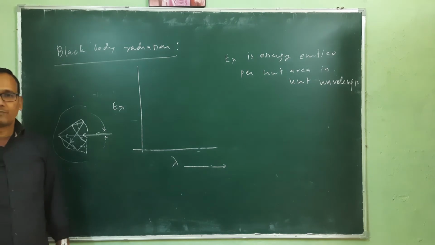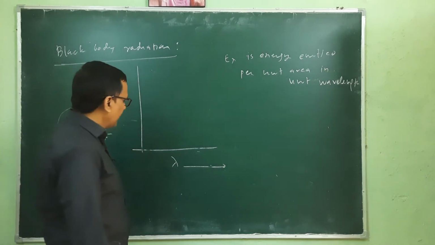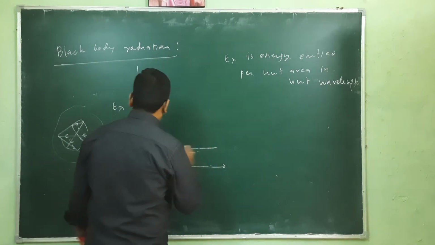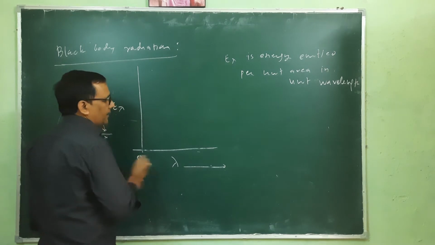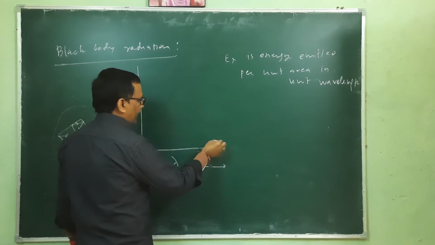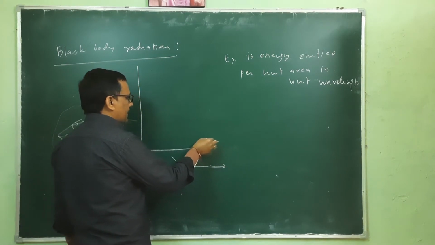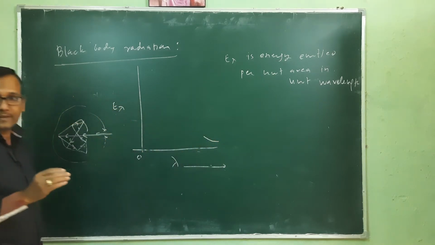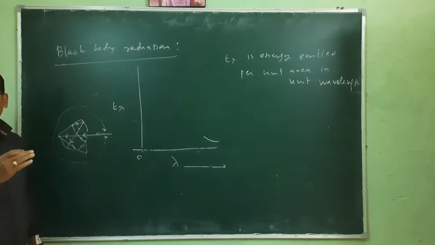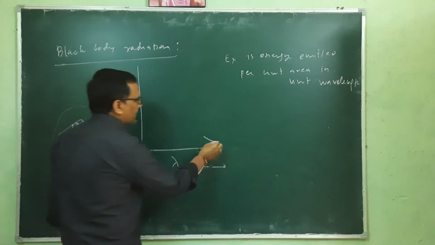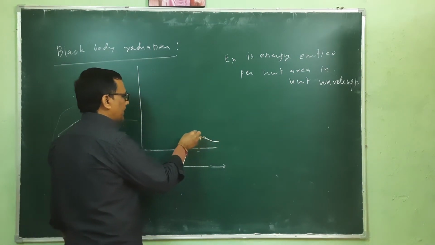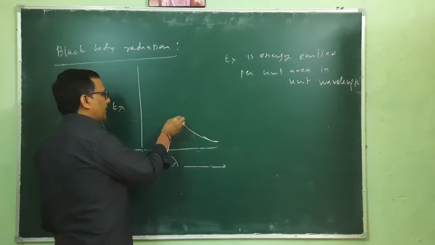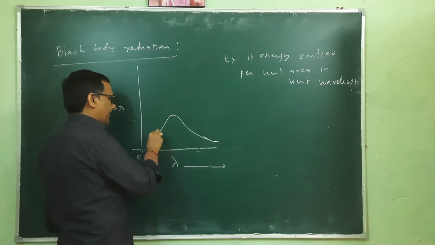Okay, so at a different temperature, this plot is like this. As wavelength decreases, that emission of thermal energy is increasing. It gives a peak value and then starts decreasing.